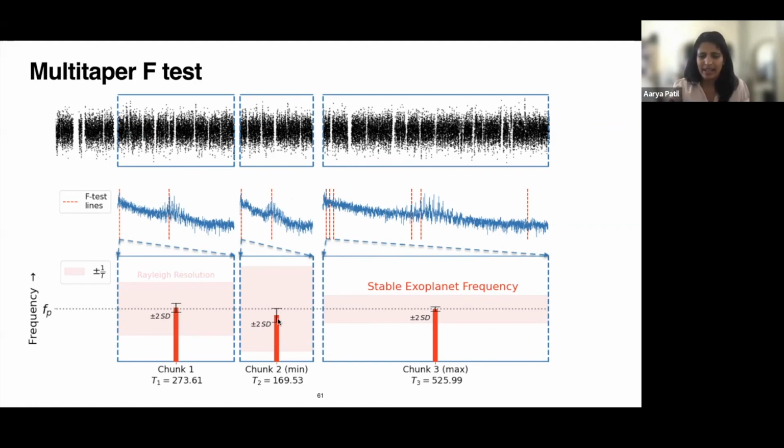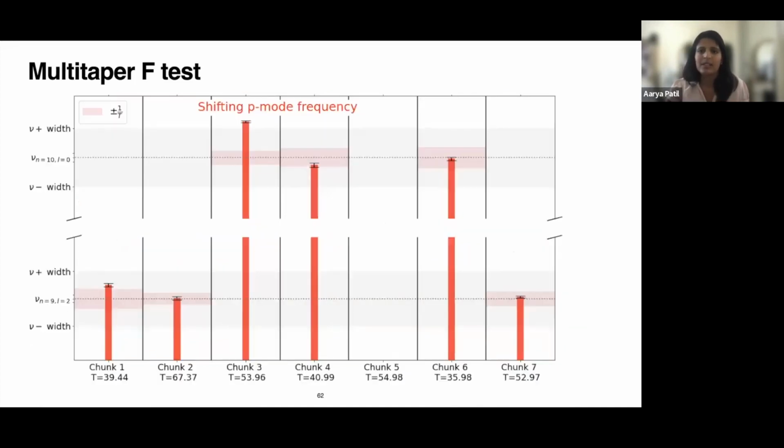And another thing I want to highlight is that we actually get the variance of the F-test, as I was showing before. And that is quite small compared to the Rayleigh resolution. So the frequencies we detect are very precise. So we can get a very precise estimate of the exoplanet period itself.